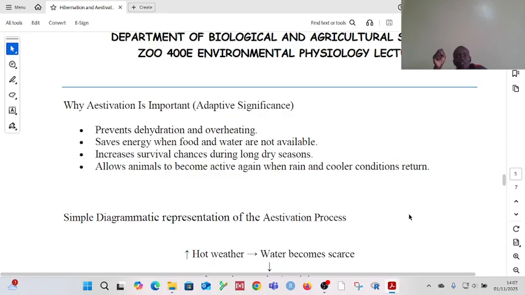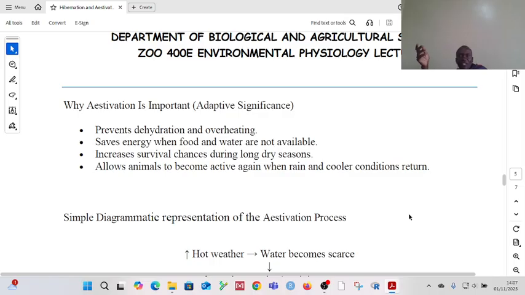Another thing is that it also increases the chances of survival, because if the animal will move around, will keep being active when the temperatures are high, chances that it will survive will be reduced. Sababu temperature ikiwa juu, chakula haipatikani sana, maana kila kitu imekauka, na pia maji hayapatikani kwa urahisi. So if the animal keeps moving around, it can be dehydrated, and because the food is not available, it can starve to death.